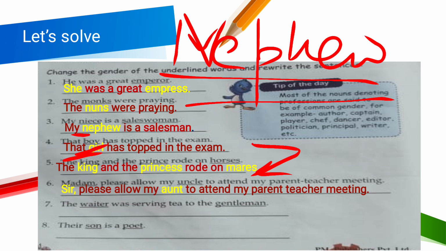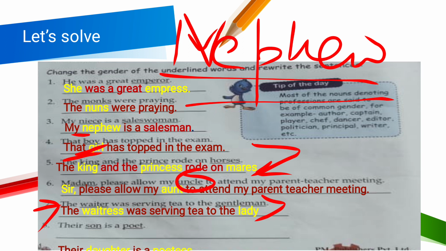Okay. Madam. What is the masculine gender of madam? That is sir. So please allow my uncle is written here. We will change it into aunt. So please allow my aunt to attend my parent teacher meeting. Right? Question number 7: the waiter was serving tea to the gentleman. So what is the feminine gender of waiter? Waitress. The waitress was serving the lady. Okay, gentleman is written here and the feminine gender of gentleman is lady.